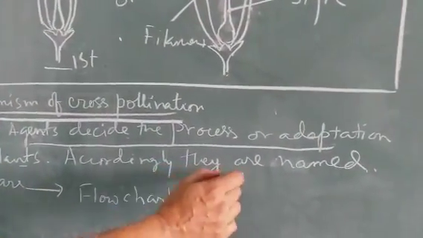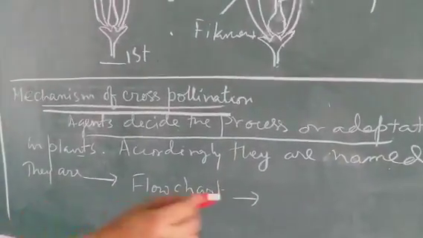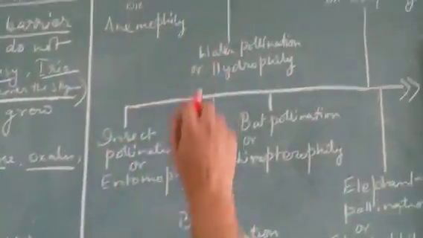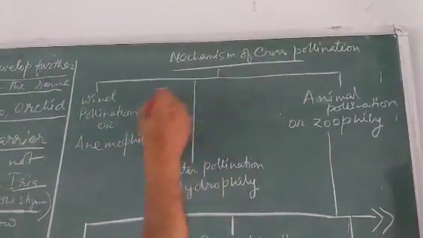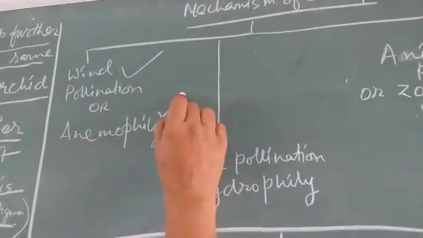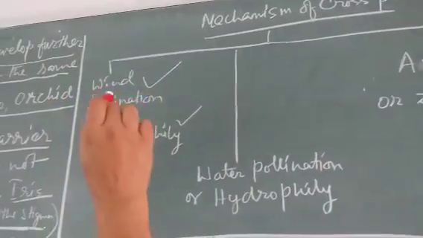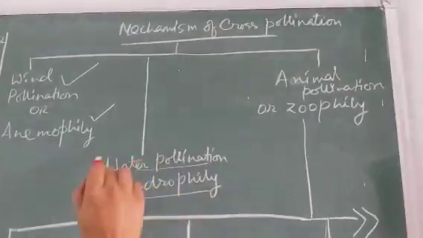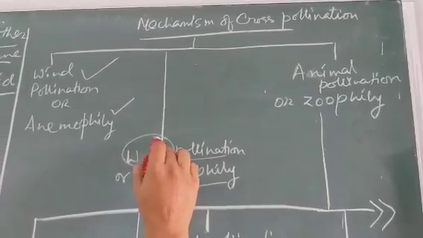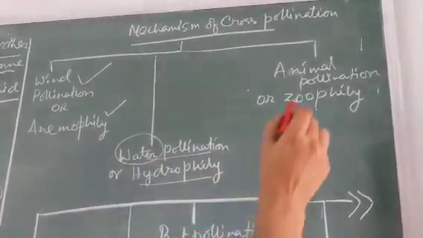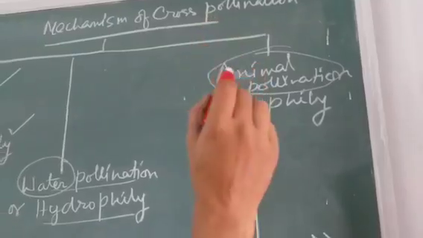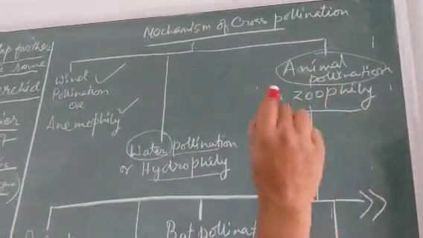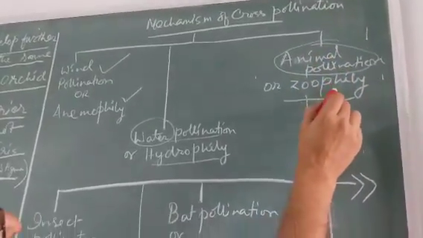According to them, they are named; follow this flow chart. The mechanism may be of three kinds: wind pollination or anemophily, where wind is the agent; water pollination or hydrophily, where water is the agent which transfers the pollen grain; or animal pollination, where different types of animals are the agent. Animal pollination is also called zoophily.